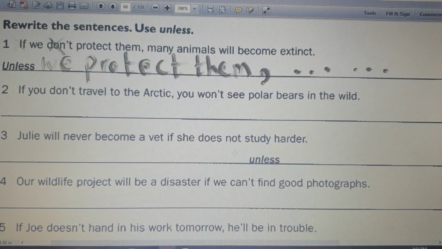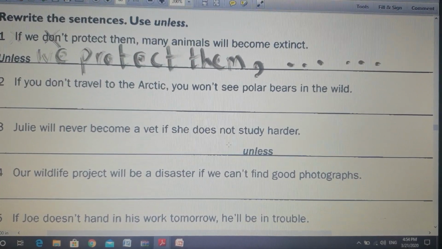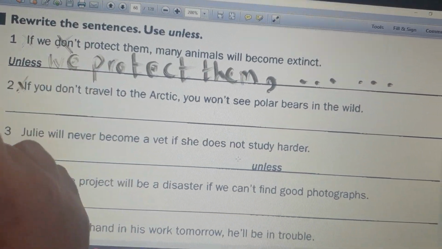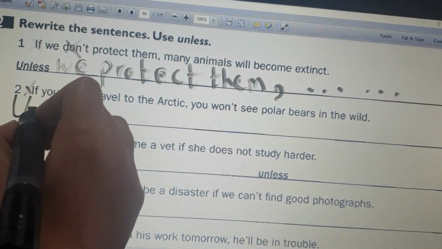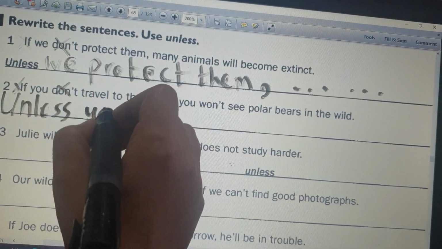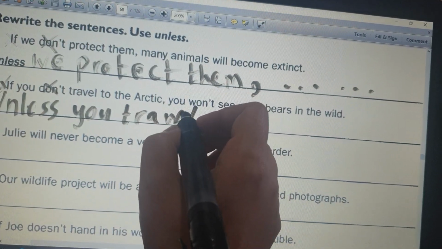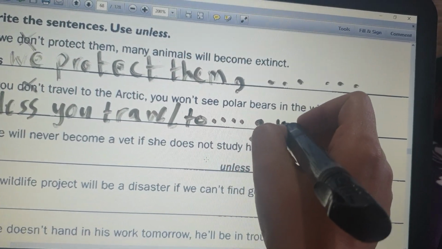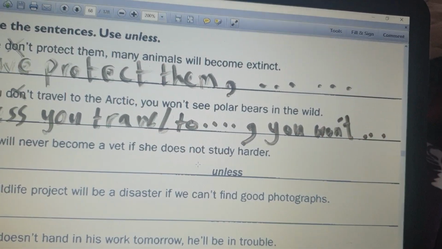Number 2, if you don't travel to the Arctic, we won't see polar bears in the wild. Delete the if, delete don't, we use unless you travel to the Arctic, comma, we won't see, remains the same.